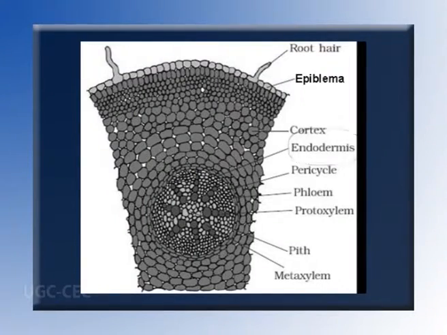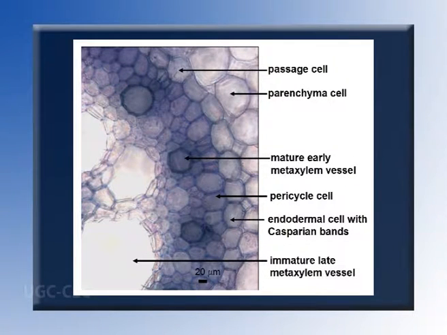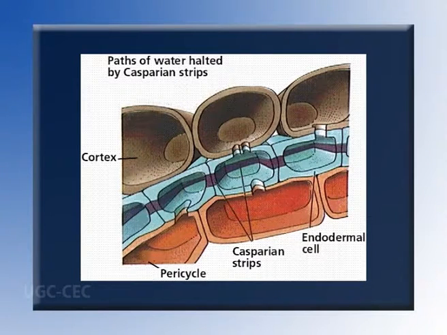Endodermis. It is the innermost layer of the cortex formed by compactly arranged barrel-shaped cells. Some of the cells in the endodermis opposite the protoxylem are thin-walled, known as passage cells. The passage cells allow water to pass into the xylem vessels. The remaining cells in the endodermis are characterized by the presence of thickenings on their radial walls. These thickenings are known as Casparian thickenings, as mentioned earlier. The Casparian thickenings play an important role in creating and maintaining a physical force called root pressure.